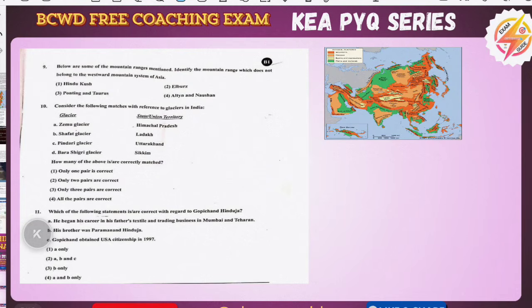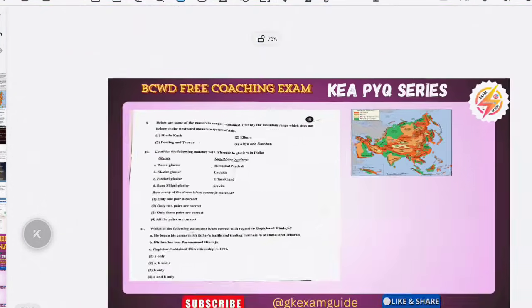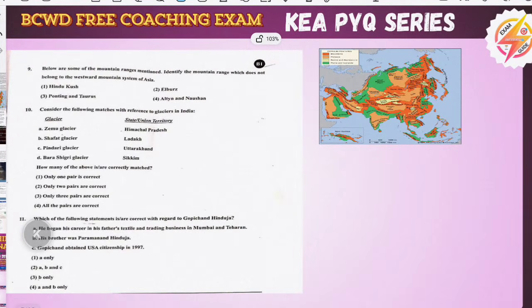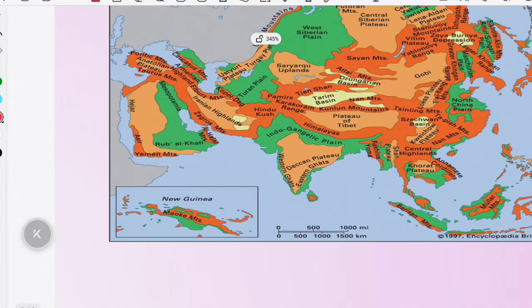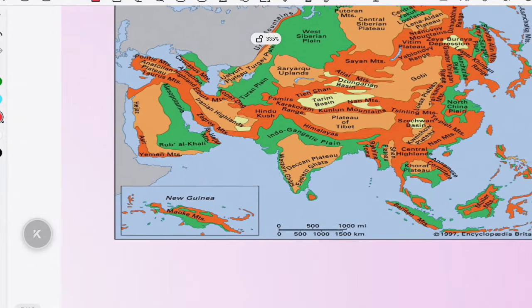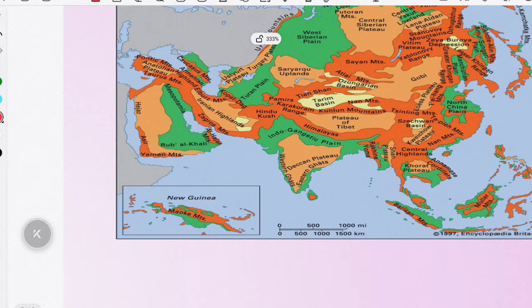Below are some of the mountain ranges mentioned. Identify the mountain range which does not belong to the western system of Asia. They have given 4 mountains: the Hindu Kush, Elbrus, Taurus, and Altai. Let's see the location. This is Asia and the physiography of Asia. The plateaus, plains and mountains have been mentioned here. This side is the west, this will be the east, and this is the central part.